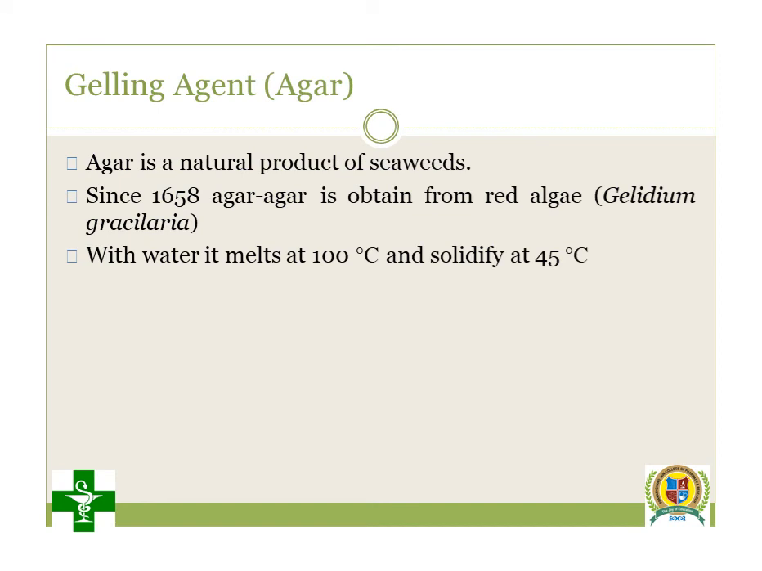Then the gelling agent, that is agar. Agar also comes under the category of carbohydrate. It is obtained from red algae, from seaweed. That is called Gelidium amansii or Gelidium gracilis, belonging to the family Gelidiaceae.